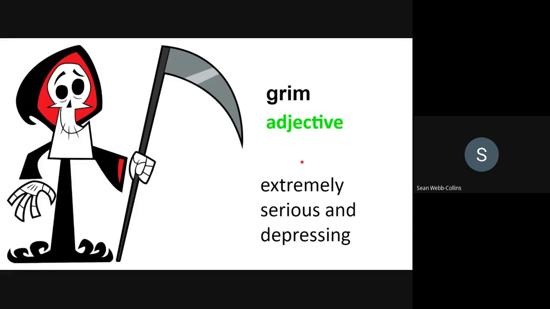Do we have an adverb? Yes, grimly. For example, she had a grimly determined look on her face. Once more, what are the word forms? We have grim, the adjective, and grimly, the adverb.